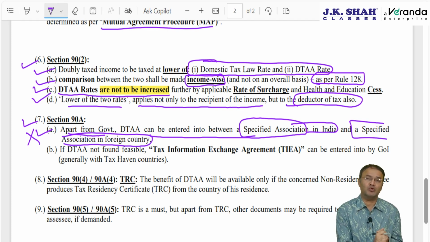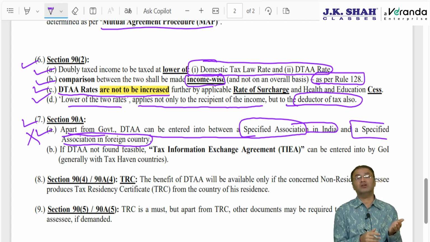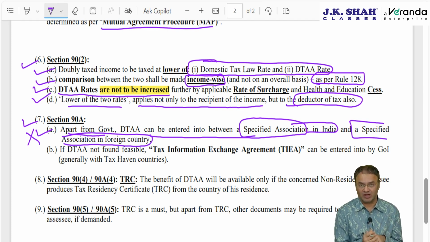Then what is the point of entering into an agreement? The answer: the purpose of DTAA is not only to avoid double taxation, the purpose is also to exchange tax related information, to cooperate with each other so that a resident of either country cannot evade tax or hide his property in the other country.